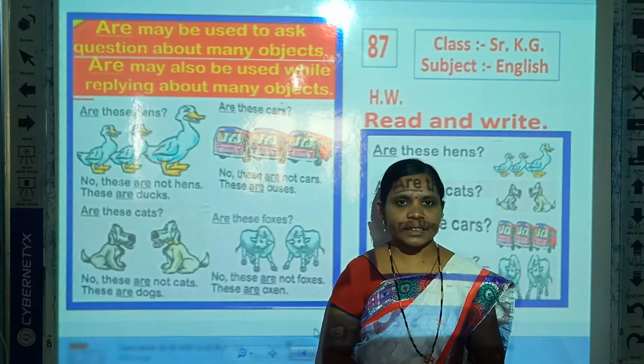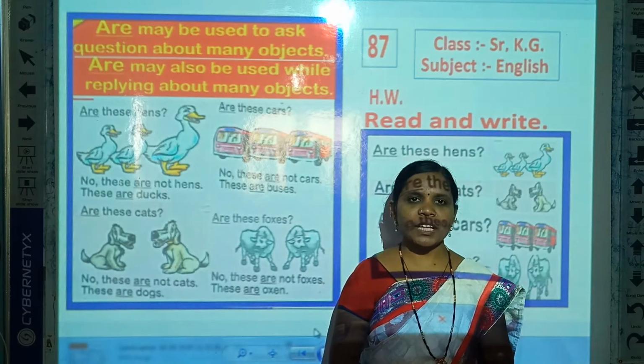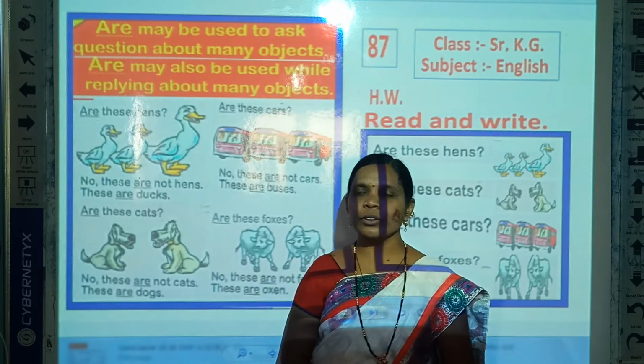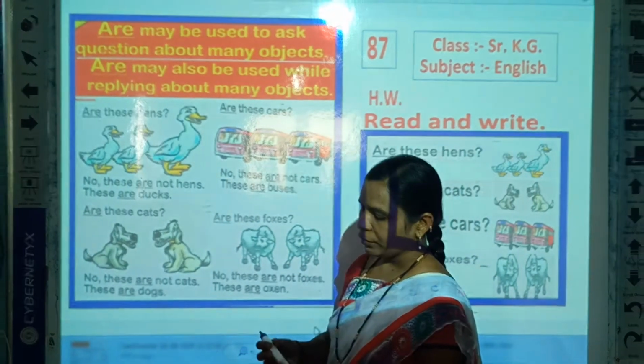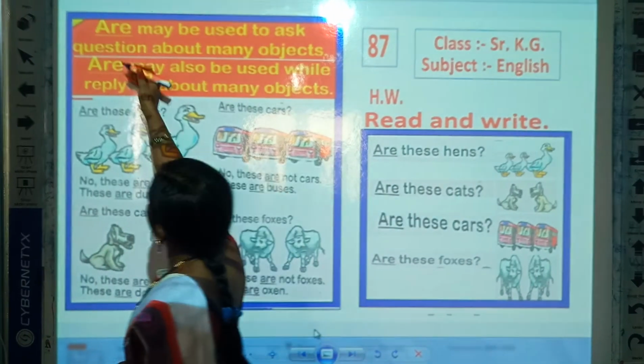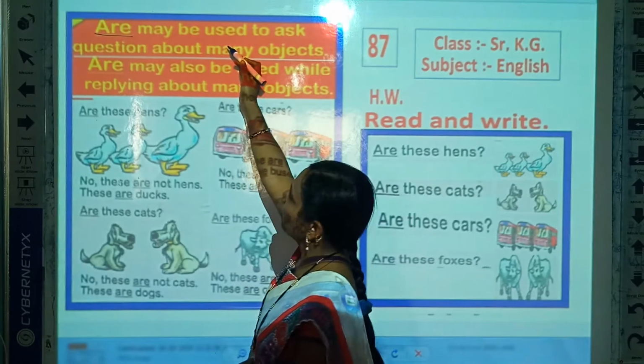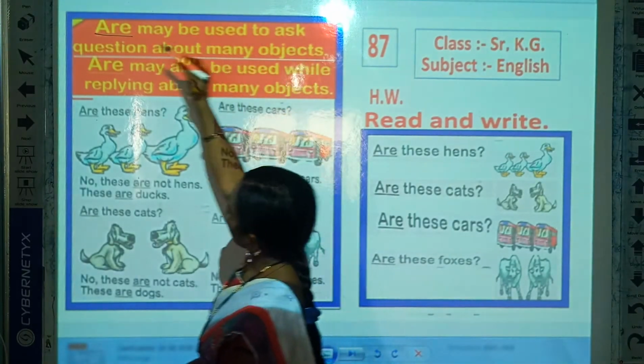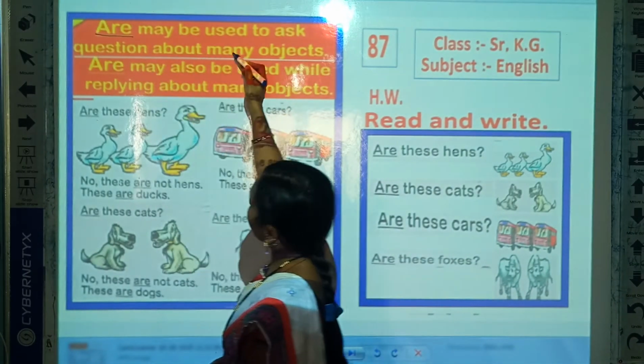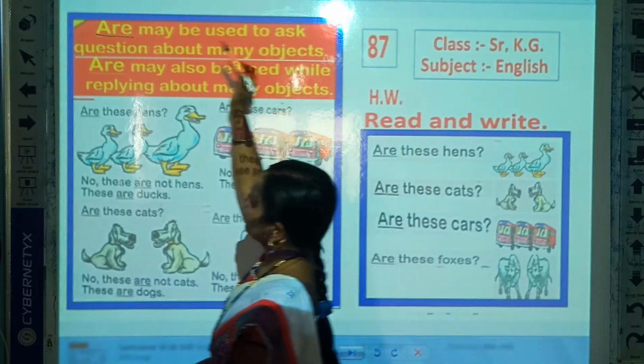Upper class, senior KG. In previous period, we have learned use of are. Read after me. Are may be used to ask question about many objects.